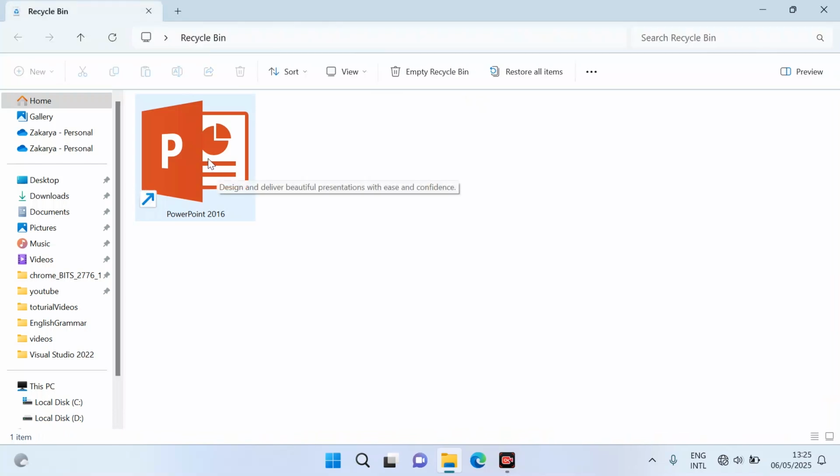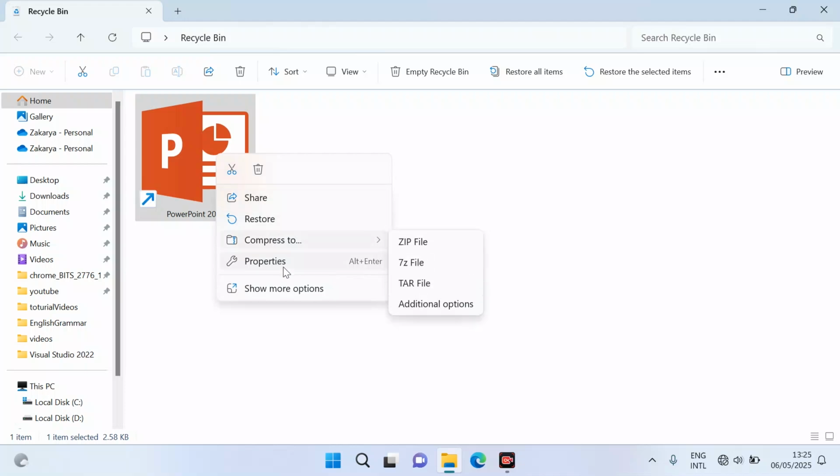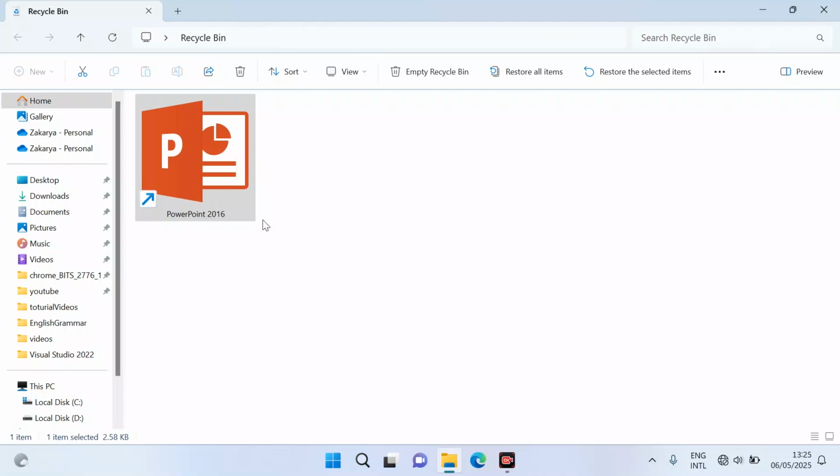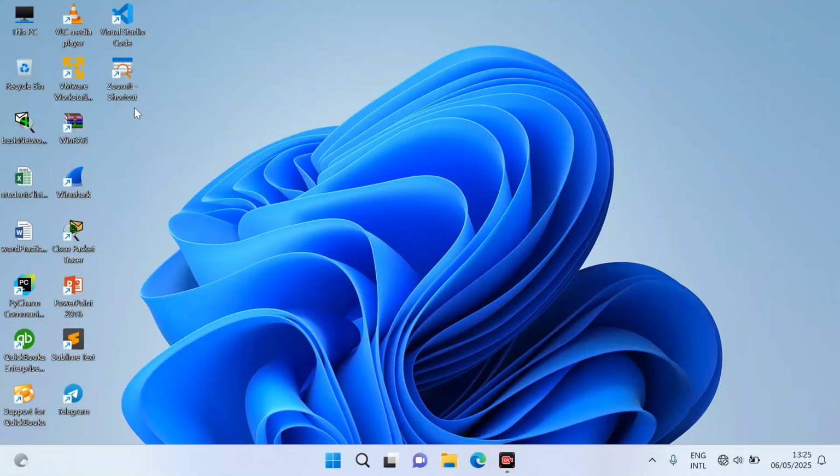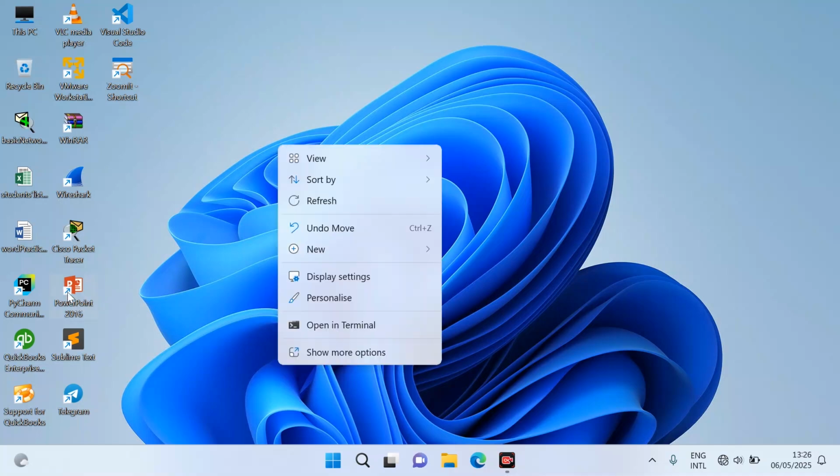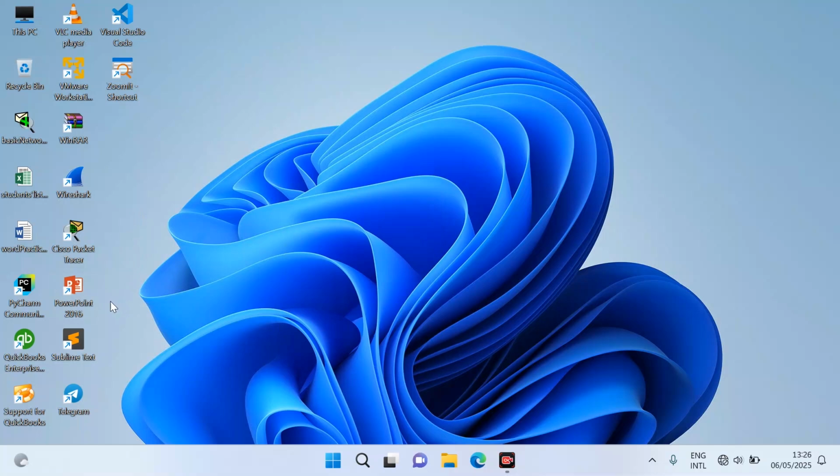Just restore it from here, right click on it and show more options, and here click restore. Now it must reappear here. You can see here it has appeared back on our desktop. To remove it permanently, just right click on it and press shift delete and press yes. It has disappeared from our desktop and it is not in the recycle bin anymore.